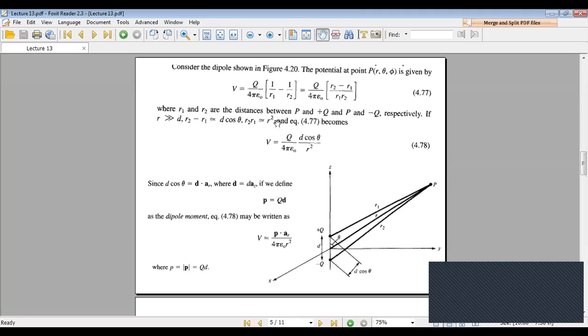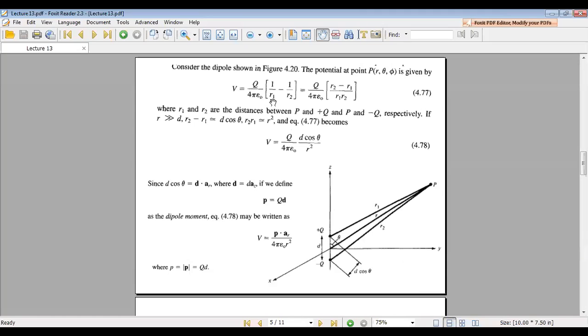So here V equals Q by 4 pi epsilon naught times 1 by R1 minus 1 by R2. So Q by 4 pi epsilon naught times (R2 minus R1), and your denominator is R1 into R2. Here R1 and R2 are the distance vectors between P and plus Q, and P and minus Q, respectively.